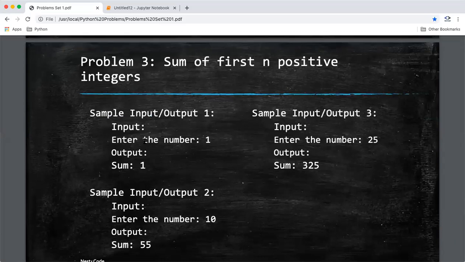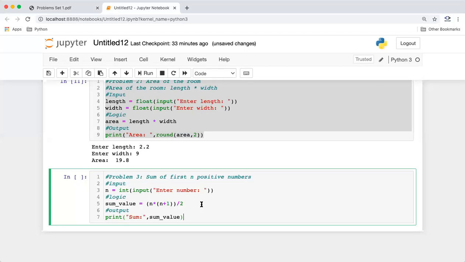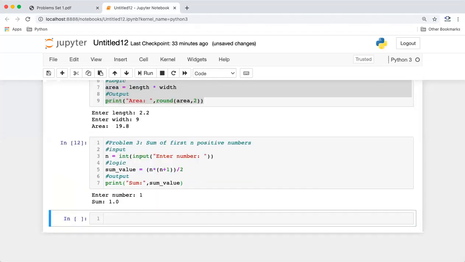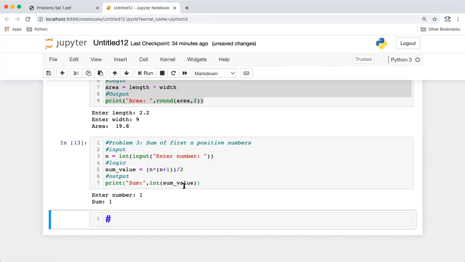Okay, so let's try out this program for the given cases. We'll try it for 1. Oh, something is missing, right? Our output is coming as 1.0 in place of 1. So what can we do? Normally, guys, whenever there is a division operator involved, the output will always be a decimal value. So we can just convert it to an int. And now let's try 1. Okay, it's working as expected.